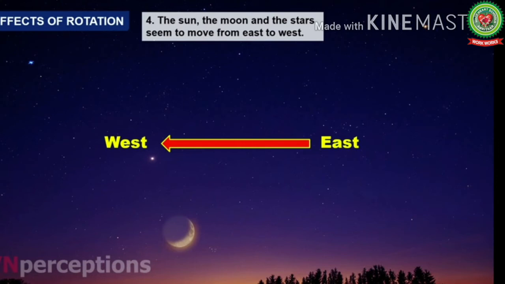The same happens with the earth. When you look at the sky, it appears as if the sun, moon, stars are moving. But actually the earth is spinning on its axis.